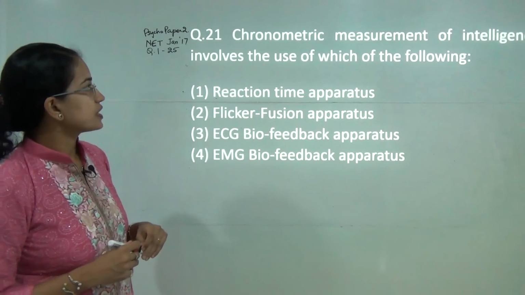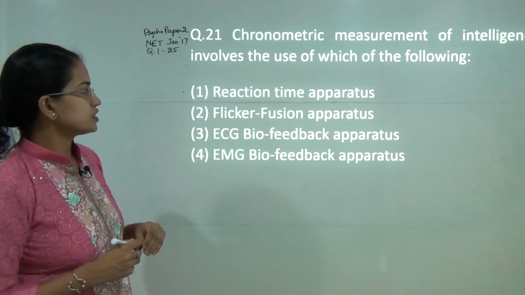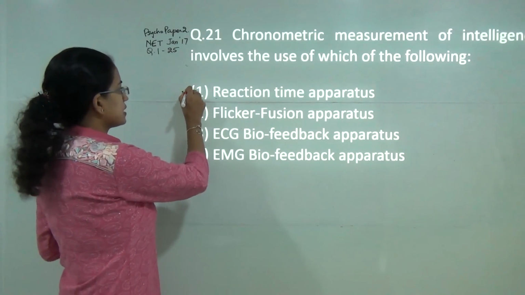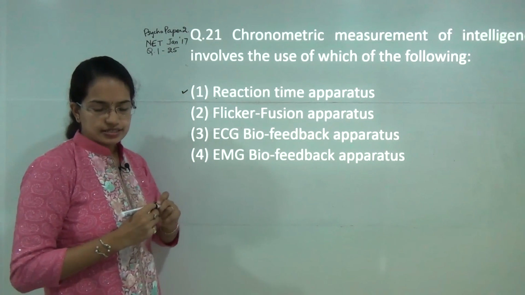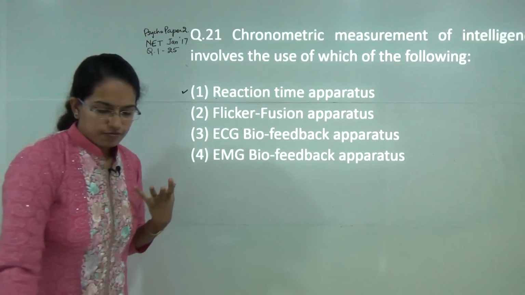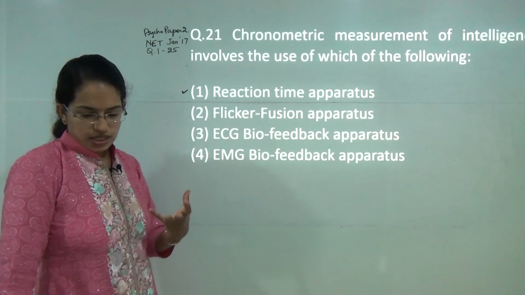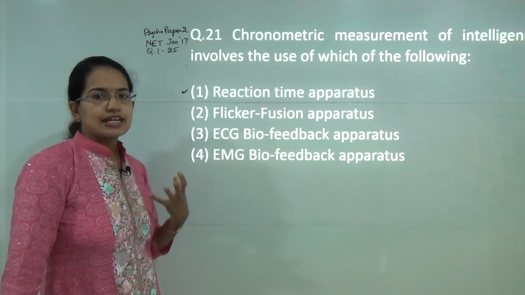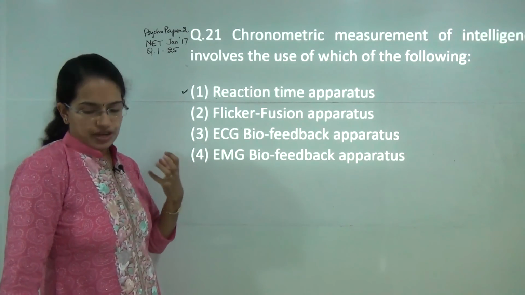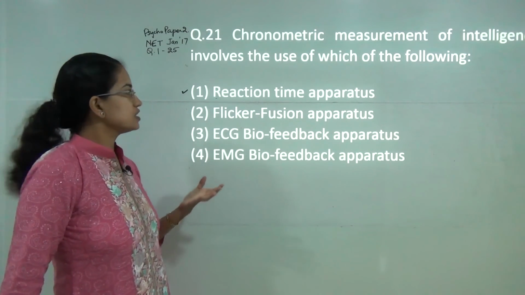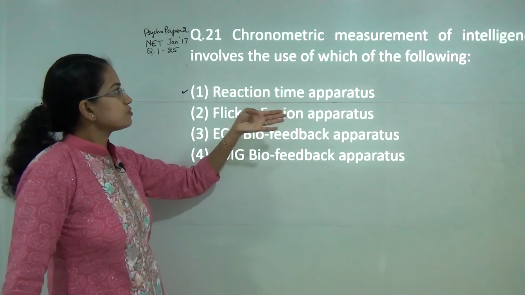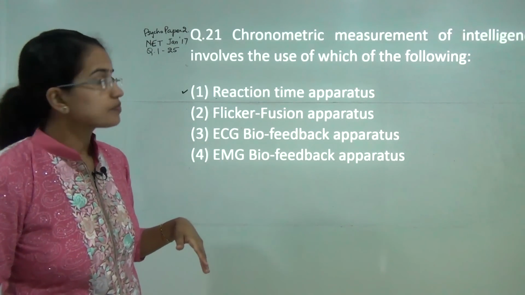Next question. Chronometric measurement of intelligence involves the use of which of the following? So the correct answer here would be reaction time apparatus, because under chronometry the response time is used to infer the content and the final output or the sequence of cognition. So the reaction time apparatus would be the correct answer here.